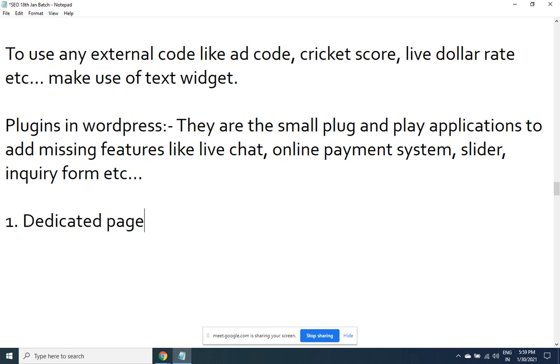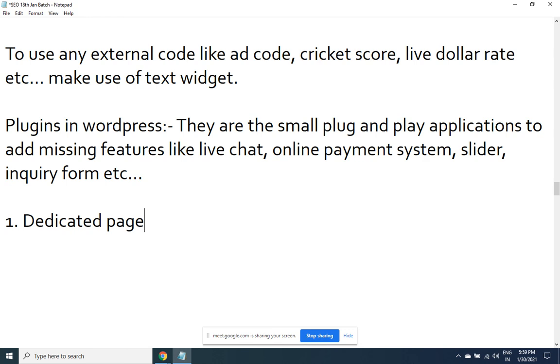Meaning, if someone is searching for first birthday wishes, you'll come across pages which are giving you all-in-one information. First birthday wishes, second birthday wishes, third birthday wishes in a single page. Search engines never love those pages. Rather, they would love a page which is only writing about first birthday wishes, birthday quotes meant for 1-year babies. Dedicated page. So always create a dedicated page with regard to the keyword.